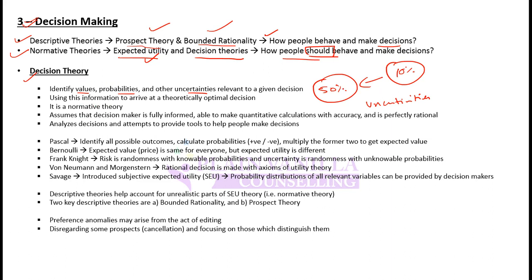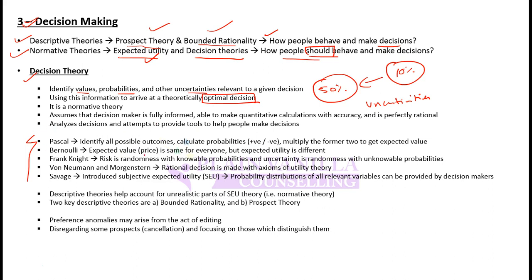When he uses all this information and makes the calculation, he will obviously arrive at the optimal decision if the calculations are correct. Optimal decision means that he will be maximizing his wealth, or maximizing return on a risk-adjusted basis. Some theorists with respect to decision theory are listed here: Pascal, Bernoulli, Frank Knight, von Neumann, Savage. They gave these explanations to decision theories. Pascal said that an investor will identify all possible outcomes, calculate probabilities, positive and negative, and multiply these two to get the expected value.